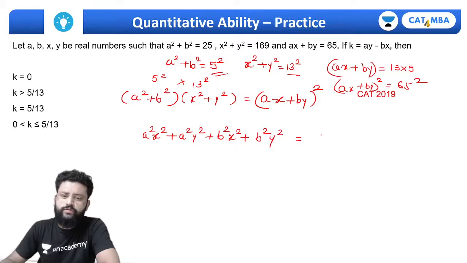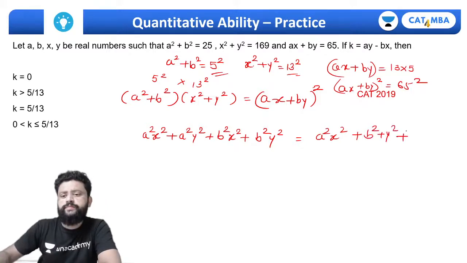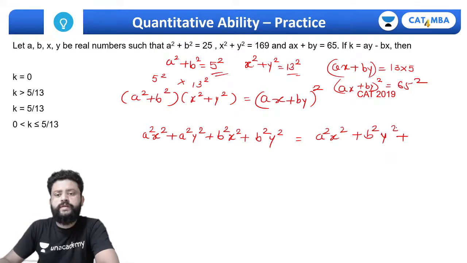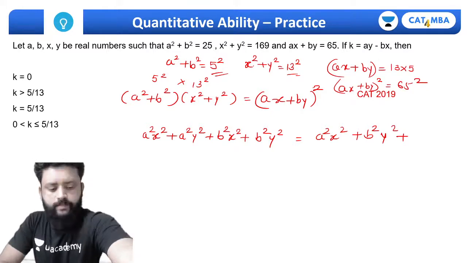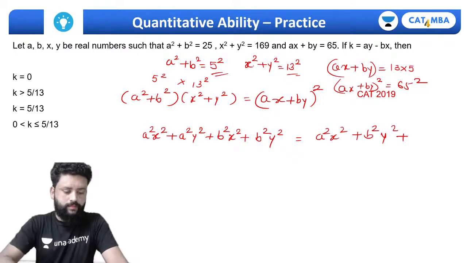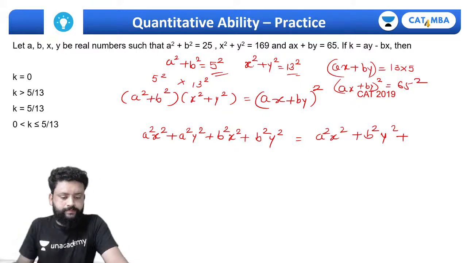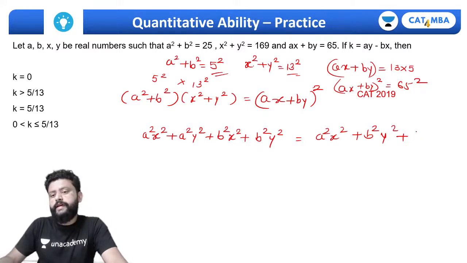Then this must be equal to a square x square plus b square y square plus, sorry, this is multiplying, b square y square plus twice of ax by.